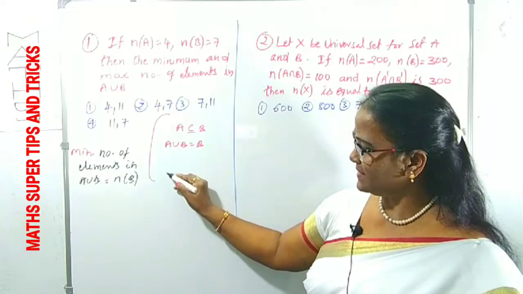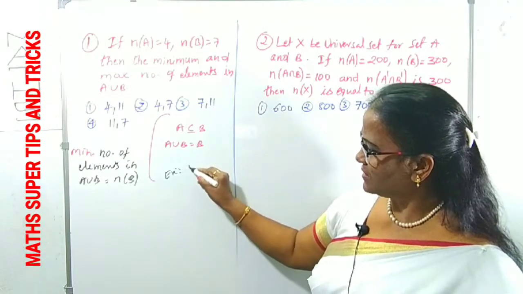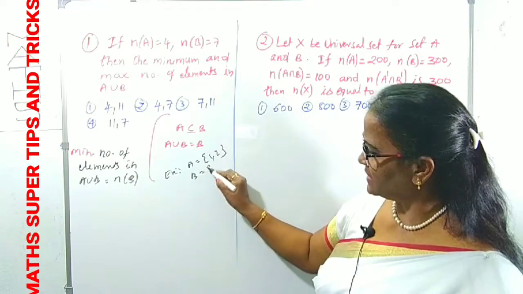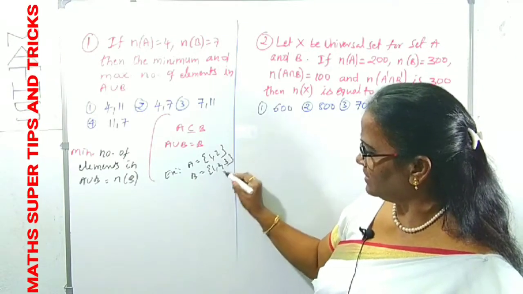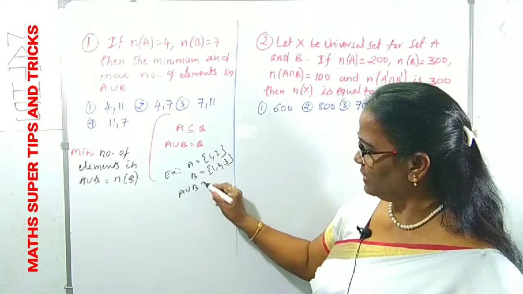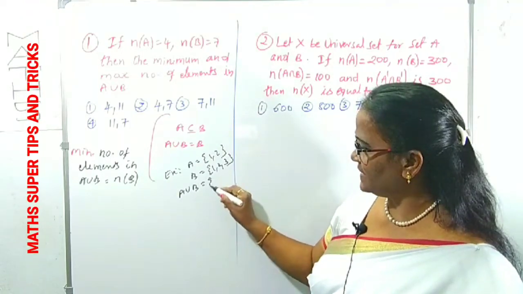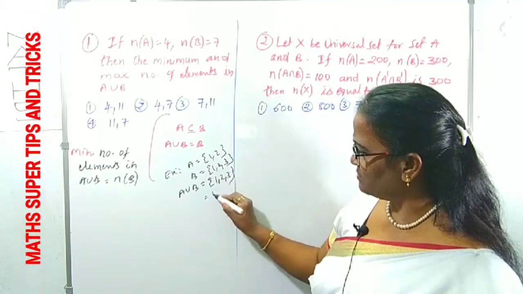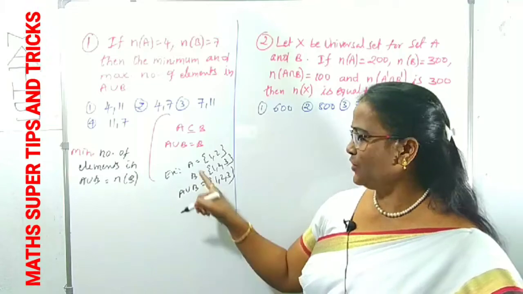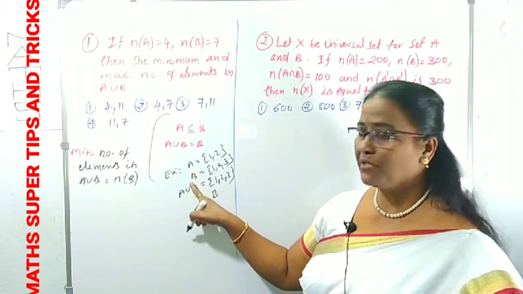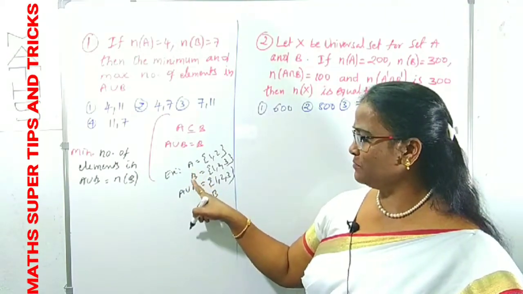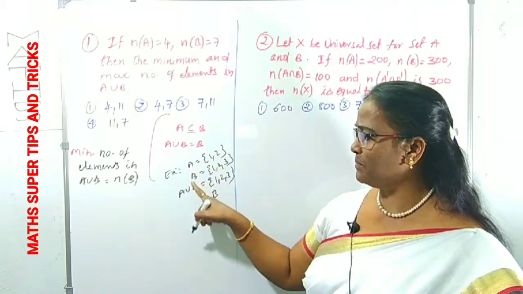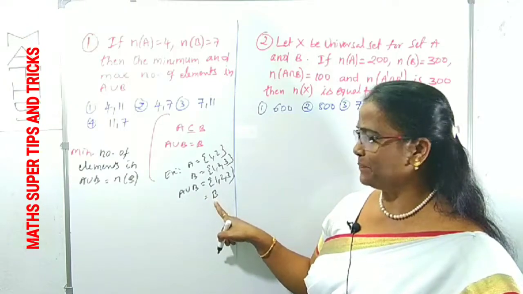Let us see this example. Suppose A is {1, 2}, B is the set {1, 2, 3}. What is A union B? You know very well, the set {1, 2, 3}. Is {1, 2, 3} equal to B or not? Clearly in this example A is a subset of B. A is a subset of B means every element of A belongs to B. Clearly A is a subset of B, therefore A union B is equal to B.